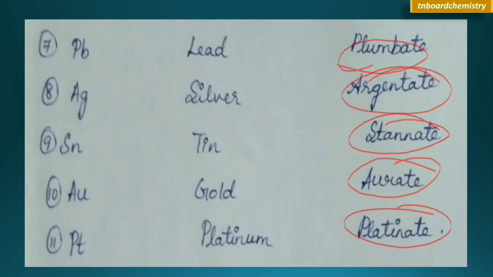So the names of the cationic and anionic complexes are different on this page. For iron, lead, silver, tin, gold and platinum, make a note that the anionic complex names are different, so that you won't lose marks.